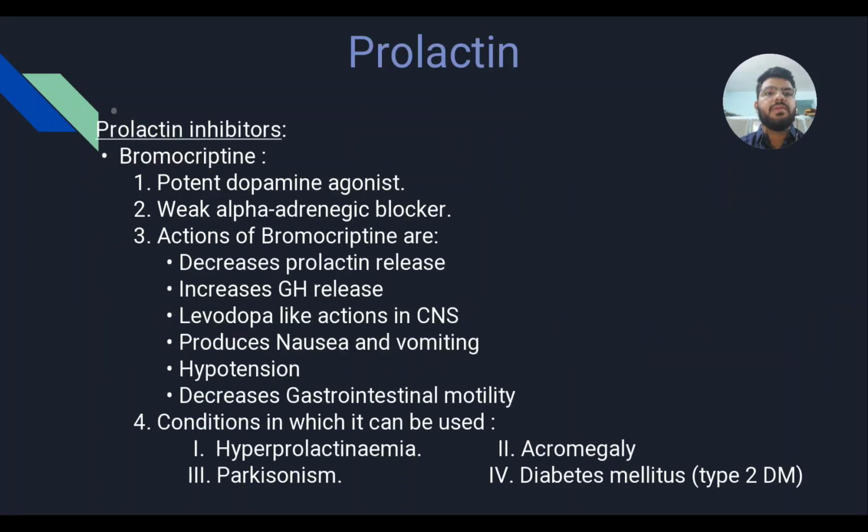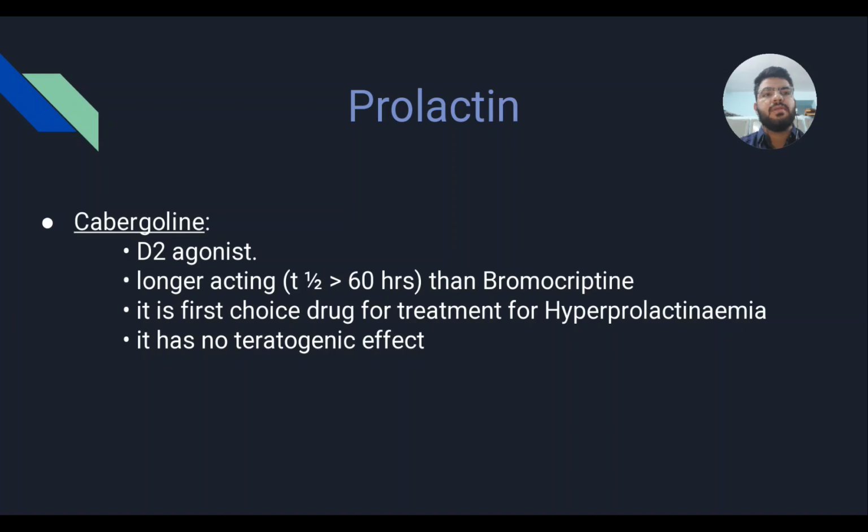The prolactin inhibitors are namely bromocriptine. Bromocriptine has potent dopamine agonist activity and weak alpha-adrenergic blocking activity. Action of bromocriptine: it decreases prolactin release and increases growth hormone release. Levodopa-like actions produce nausea, vomiting, hypotension, and decreased GI motility as adverse effects. Conditions in which it can be used are hyperprolactinemia, as it is a prolactin inhibitor, acromegaly, Parkinsonism, and diabetes mellitus, specifically type 2 diabetes mellitus.